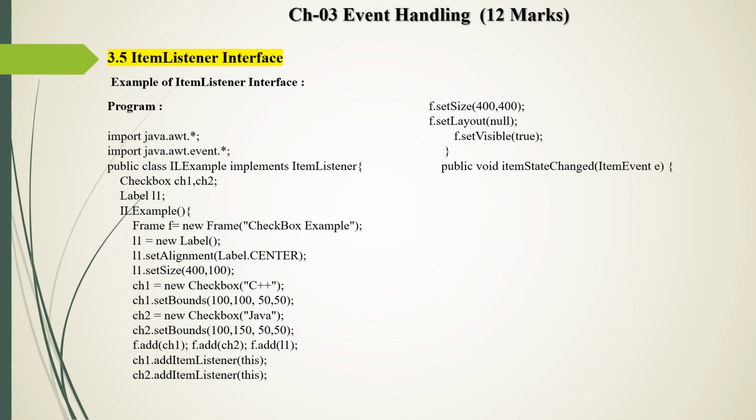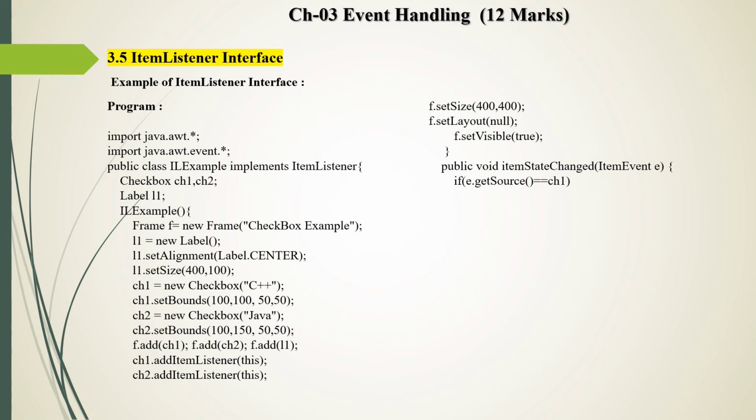Then we write the method itemStateChanged, overriding this method. In this method we pass the ItemEvent object. In the method code, first we check if e.getSource() is equal to ch1. getSource is the method which returns the object of the component which generated the event.